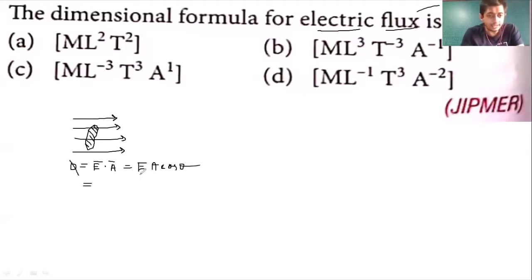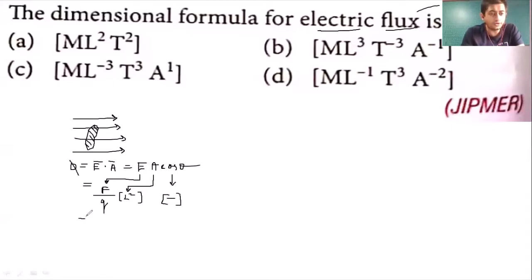Now what is E? E is electric field. Electric field का basic formula, my dear students, होता है F by Q, यानी force upon charge. So E is F by Q and A मतलब area. तो area हो जाएगा L square dimension में. And your cos theta is a number. So cos theta का कोई dimension नहीं होगा. Number has no dimension.